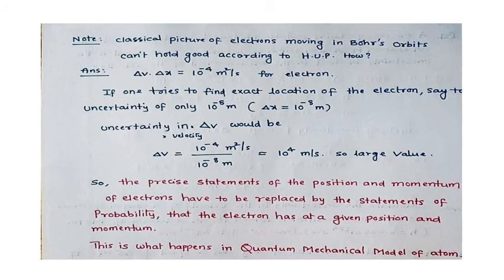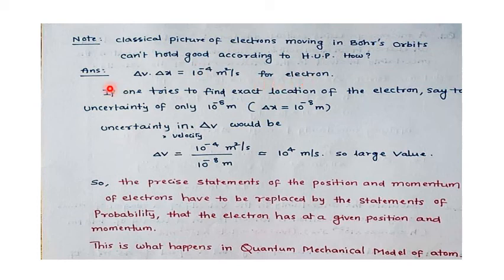Next I want to go through the data only. Just I read the data. Note: the classical picture of electrons moving in Bohr's orbits cannot hold good according to the Heisenberg uncertainty principle, because the Heisenberg uncertainty principle rules out the existence of definite paths. How? It has already been calculated in the earlier slide. Delta v delta x equal to 10 power minus 4 meters square per second for the electron.